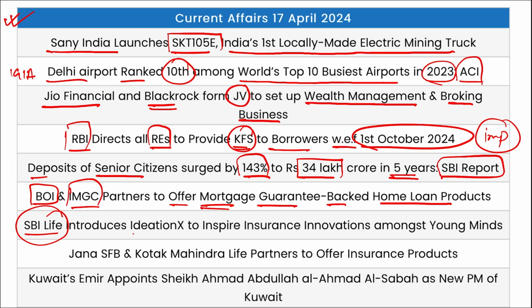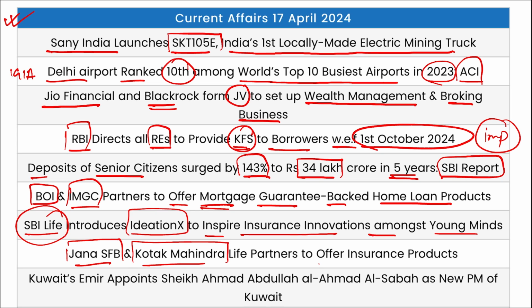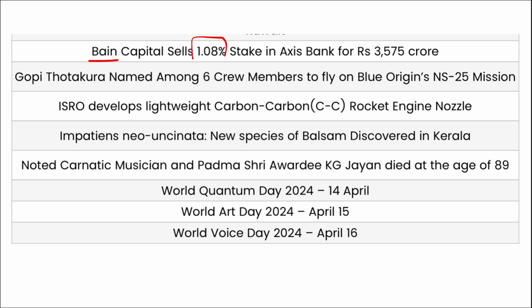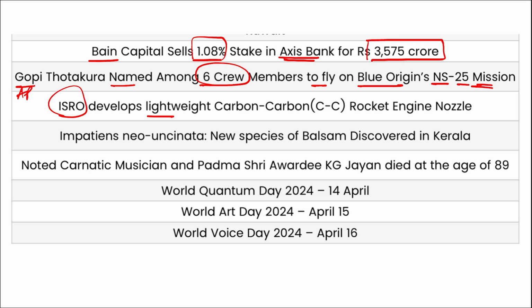Then SBI Life has introduced Ideation X, to inspire insurance innovation amongst young minds. Then Jana Small Finance Bank and Kotak Mahindra Life partner to offer insurance products. Then Kuwait's Emir has appointed Sheikh Ahmed Abdullah Al Ahmed Al Sabah as the new Prime Minister of Kuwait. Next, Bain Capital has sold 1.08% stake in Axis Capital for 3,575 crore rupees. Gopi Thotakura is named among the 6 crew members to fly on Blue Origin's New Shepard 25 mission, and he is from Andhra Pradesh. ISRO has developed a lightweight carbon-to-carbon rocket engine nozzle.